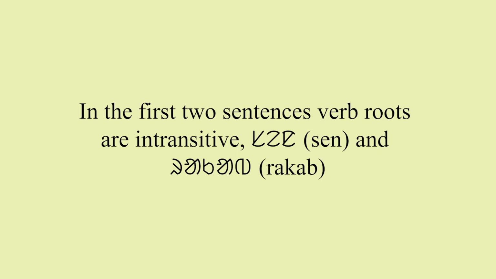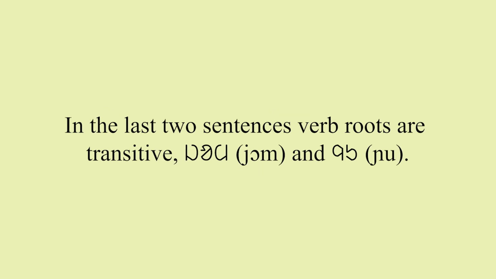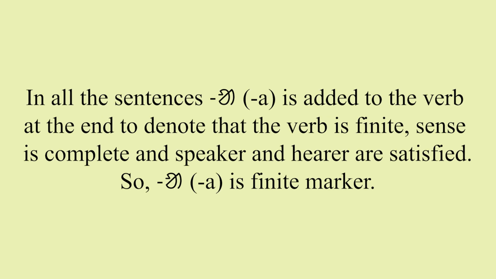In the first two sentences, verb roots are intransitive, sen and rakap. In the last two sentences, verb roots are transitive, jom and nu. In all sentences, a is added to the verb at the end to denote that the verb is finite.